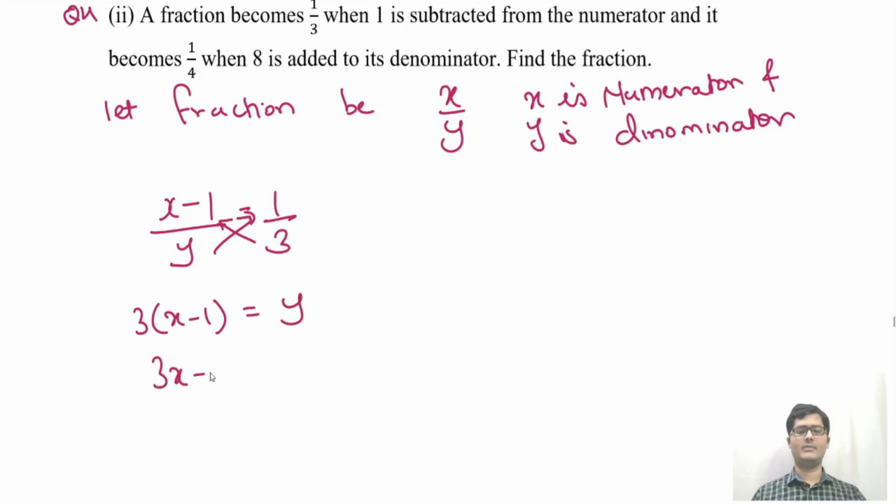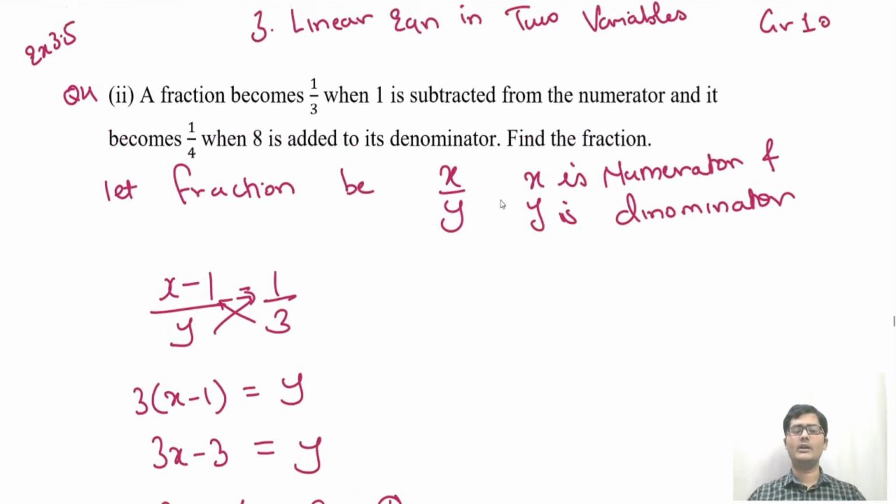So 3x minus y is equal to 3. This is your equation 1. Now what they are saying in part 2, equation 2, is that a fraction becomes 1 by 4 if 8 is added to its denominator. So we added 8 in the denominator, and x by y plus 8 will be 1 by 4.